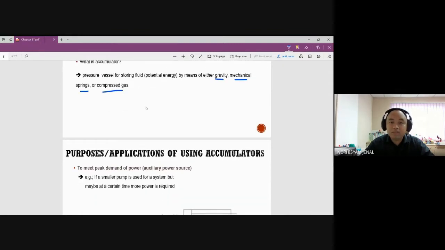For example, if you have a circuit with a pressure of 60 kilopascal, and it meets the DCV and then the application, for example a single acting cylinder. The single acting cylinder can only be used when it hits 60 kilopascal and above. Right now we have 60 kilopascal, so everything is okay.